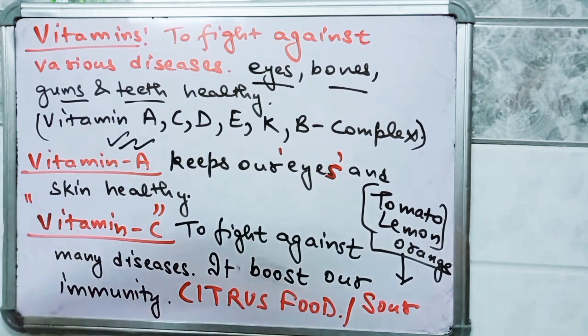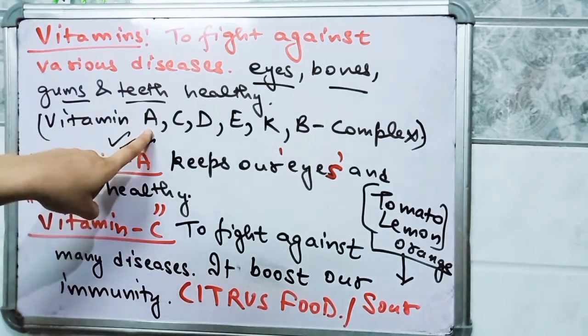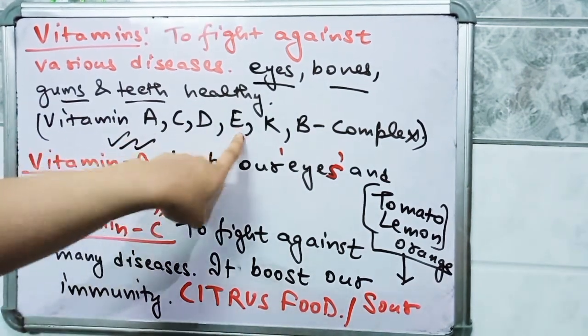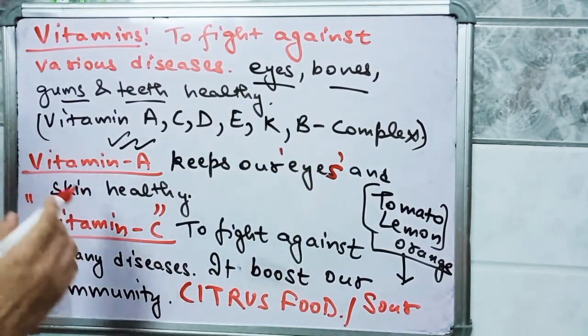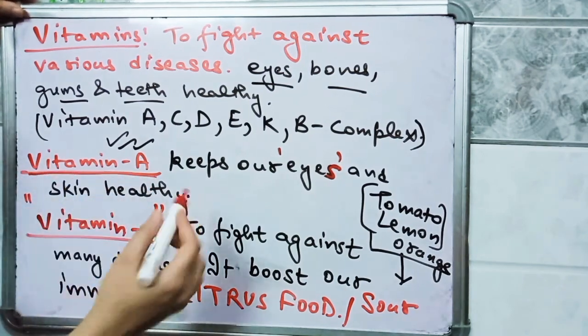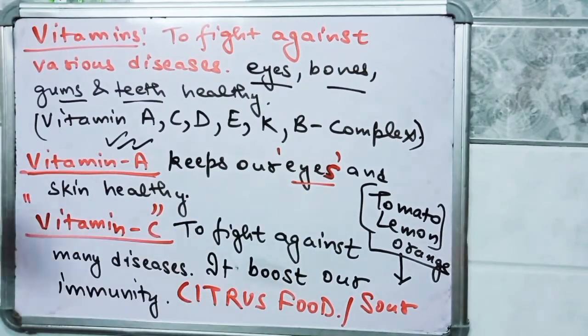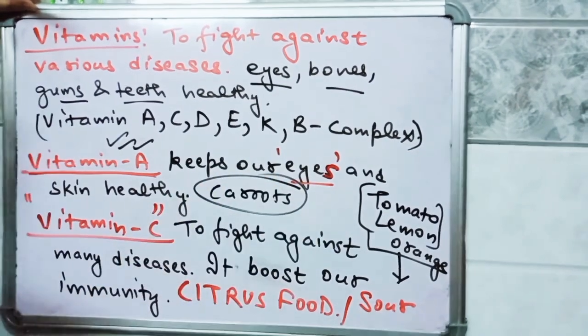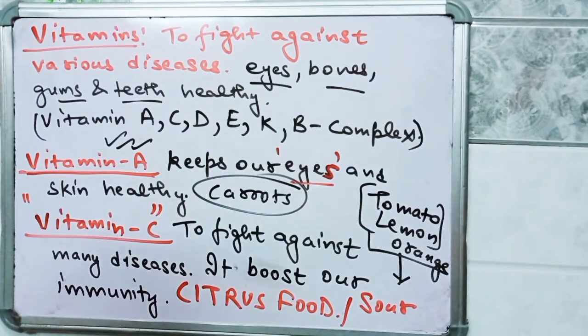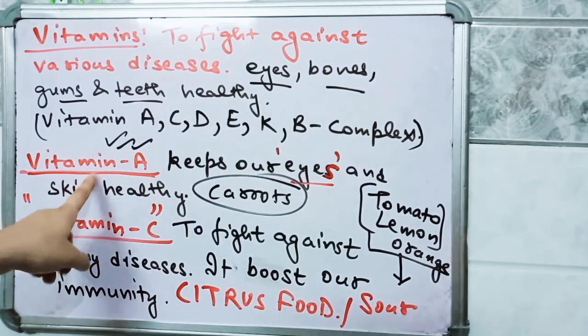Various kinds of vitamins are present in our body. First is vitamin A, vitamin C, vitamin D, vitamin E, vitamin K, and vitamin B complex. So what is the function of vitamin A? Vitamin A keeps our eyes and skin healthy. In carrots vitamin A is present. You must have heard that you should eat carrot because it is good for your eyesight. So to keep your eyes healthy you need to increase the amount of vitamin A in your diet.